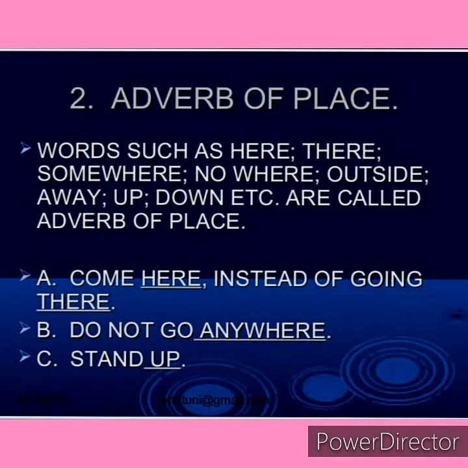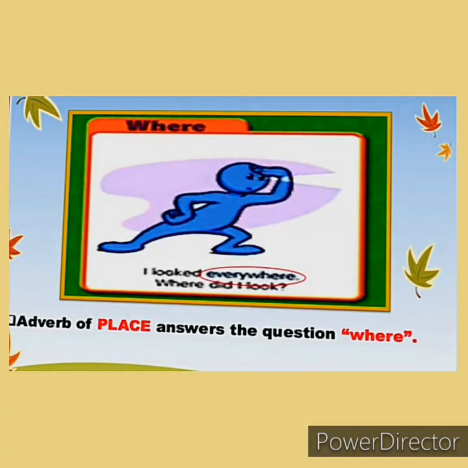Now, adverb of place. Words such as here, there, somewhere, nowhere, outside. These are adverbs of place. For example, come here instead of going there. Do not go anywhere. Here, the underlined words are adverbs of place. Adverb of place answers the question where. For example, I looked everywhere. Where did I look? The answer is everywhere.